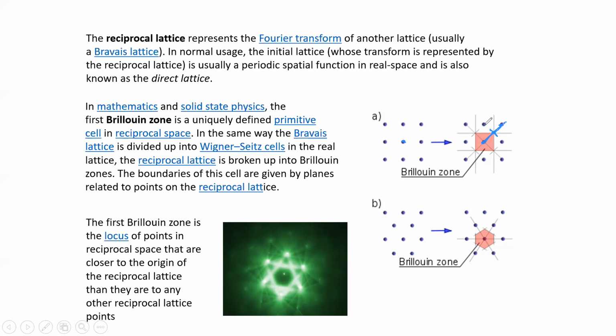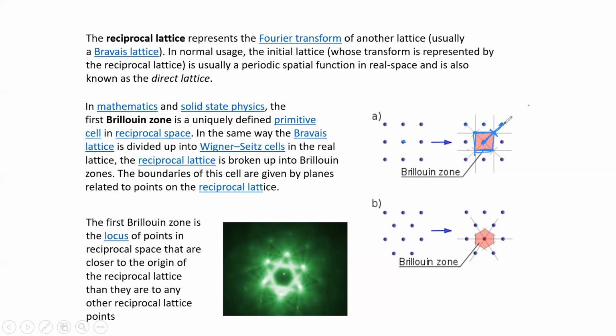Similarly, the distance between these 2 points and then its half. Similarly, between these 2 points, you will get half of this. This distance will be this point. So if we join all these points, you will get a square. So this is called the Brillouin zone. Okay. So this is called the first Brillouin zone. And you can go ahead.